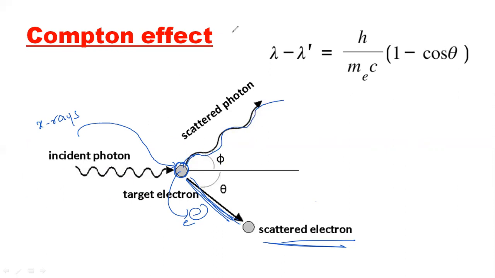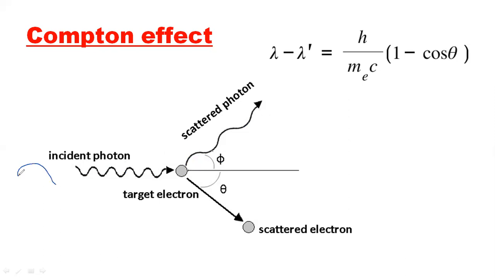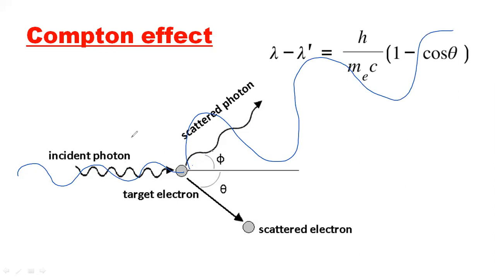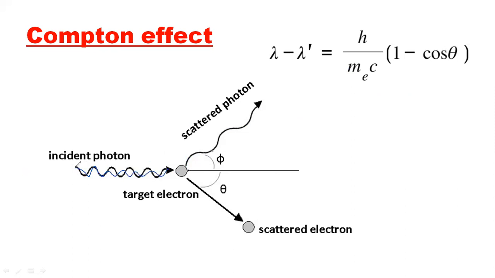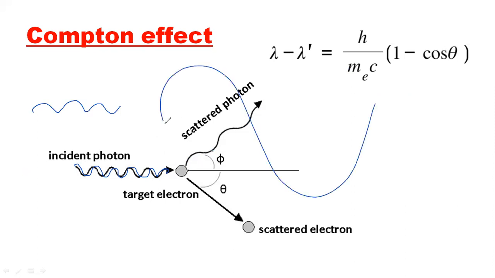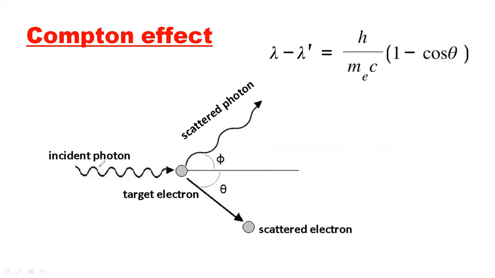So what he observed here: the wavelength of the incident X-rays is like this, but the scattered X-rays are like this. The first wavelength is very small, see how small it is. Very little wavelength, but see here the wavelength has increased. Why is it increased? The incident photon has a very small wavelength, but while leaving it goes out with a much larger wavelength. Why has the wavelength increased here?